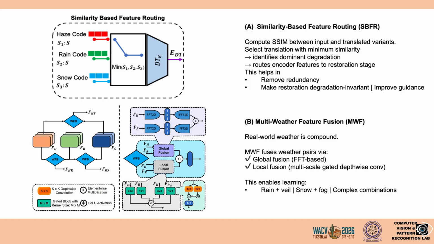The second component is multi-weather feature fusion. In real-world scenarios, weather degradations are often compound. So we fuse weather-specific features at two levels: at the global level using frequency domain fusion and at the local level using multi-scale gated depthwise convolutions. This allows the model to learn combinations such as rain with hail or snow with fog. Together, these modules enable robust multi-weather restoration.